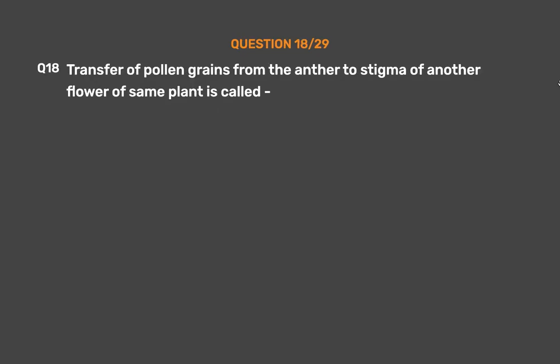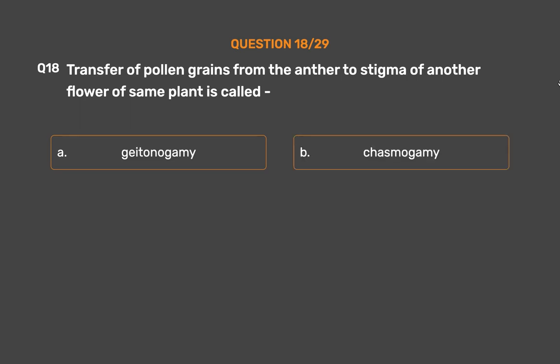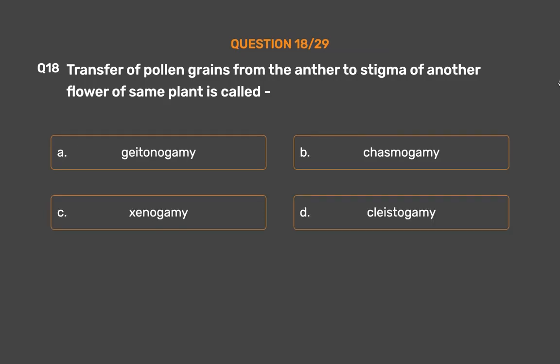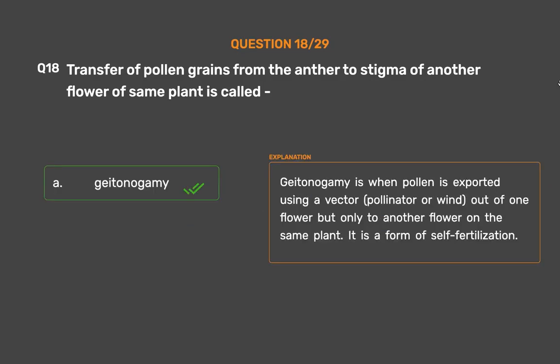Question number 18. Transfer of pollen grains from the anther to stigma of another flower of same plant is called option A. Geitonogamy. Option B. Chasmogamy. Option C. Xenogamy. Option D. Cleistogamy. The correct answer is option A. Geitonogamy. Geitonogamy is when pollen is exported using a vector, pollinator or wind, out of one flower but only to another flower on the same plant. It is a form of self-fertilization.